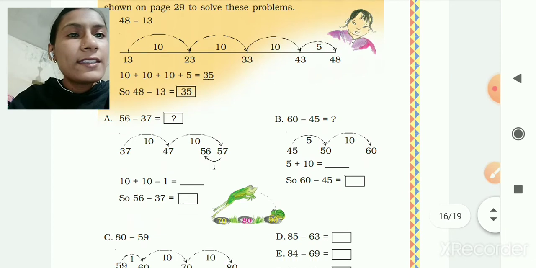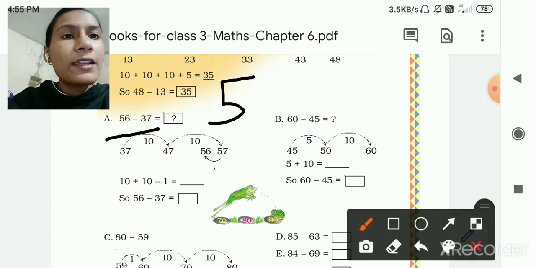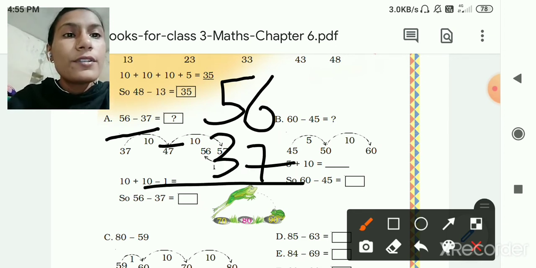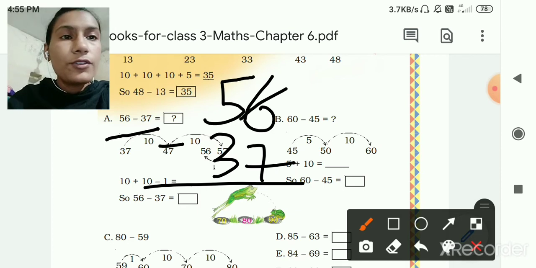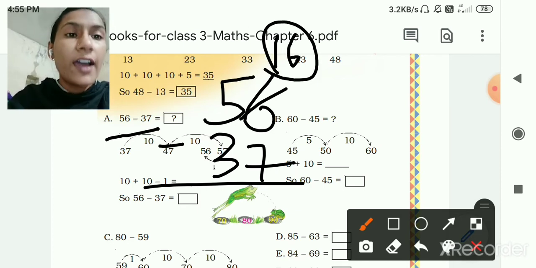Same here, let's see. First one, 56 minus 37. Let's subtract. Now 6 minus 7, possible? No. Borrow 10 and add 6. So 16 minus 7 is equal to 9.